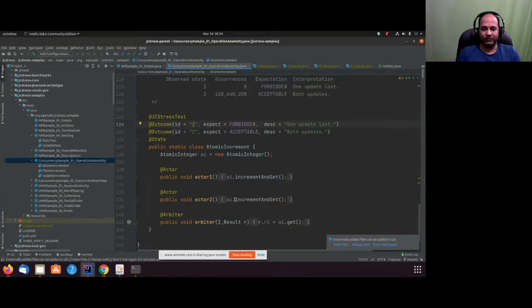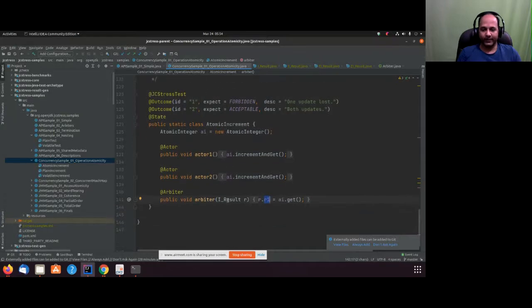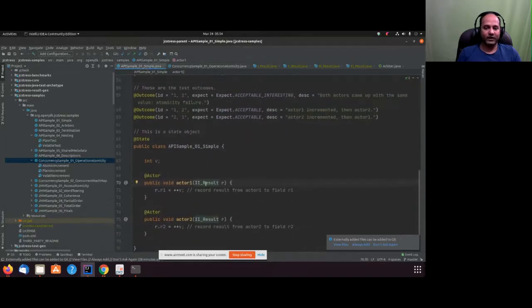We have only one result here, R1, because this is an I underscore result class. It has only one variable, so it has only one component here. In the other case, we had two components and it has two. Similarly, there are a lot of other examples available in samples.